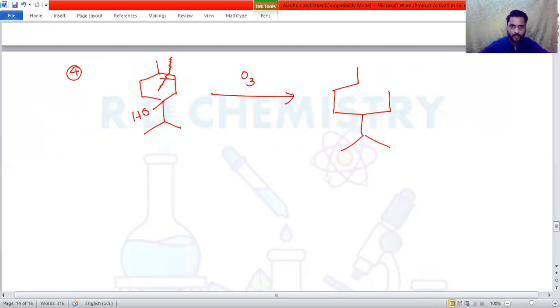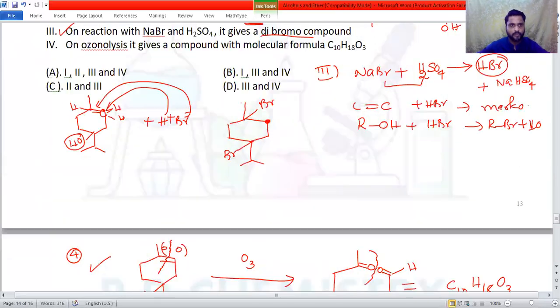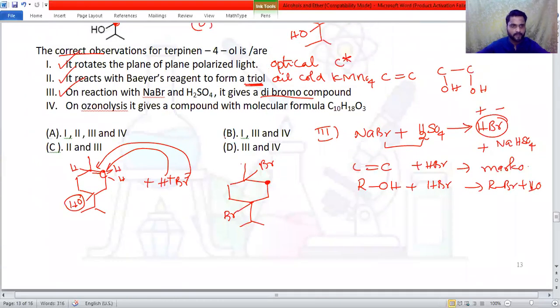So I'll write the final structure like this. This double bond has broken. Introduce oxygen on both sides, so you are introducing oxygen from the ozone. To satisfy the valency, I've got hydrogen here. So a keto group is formed, and an aldehyde group is formed. And there is an OH here, and the final molecular formula is C10H18O3. So the fourth statement is also correct. So all the statements are correct here. Therefore, what is the answer? The answer is option number A.